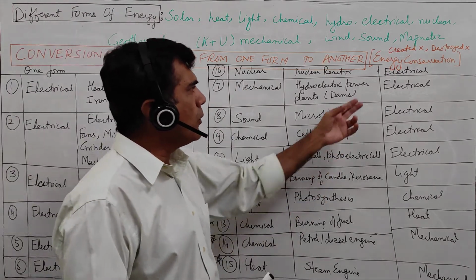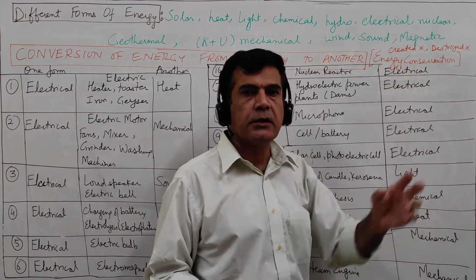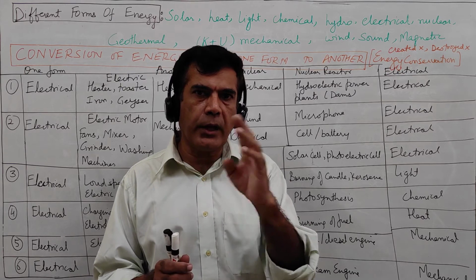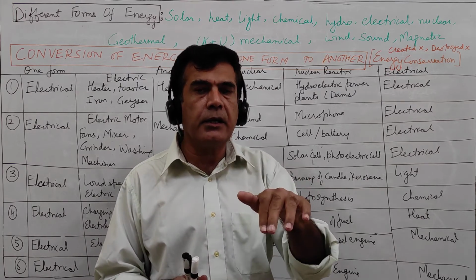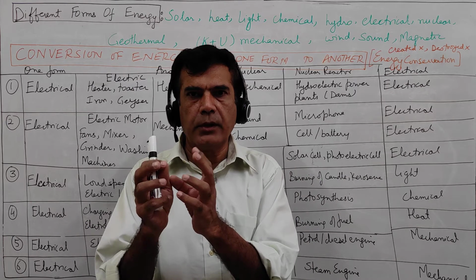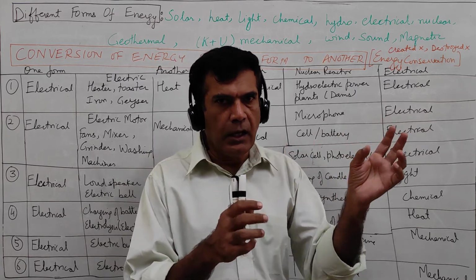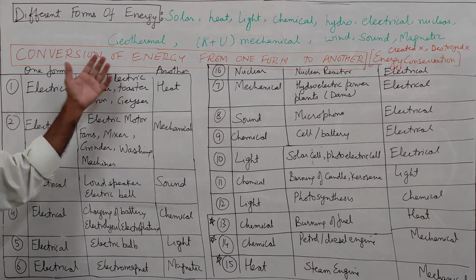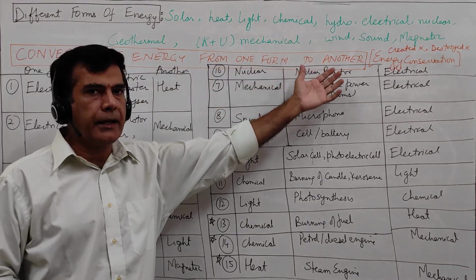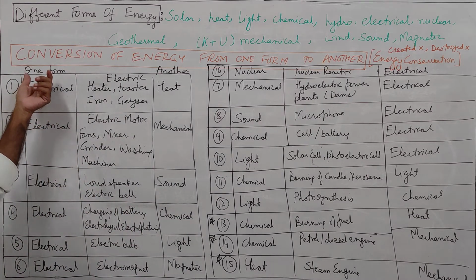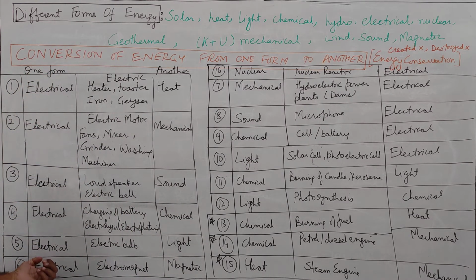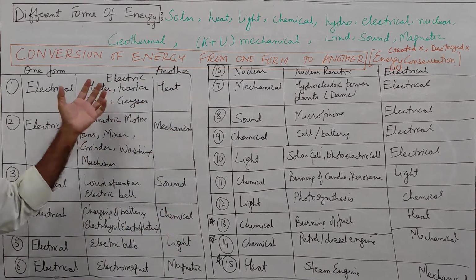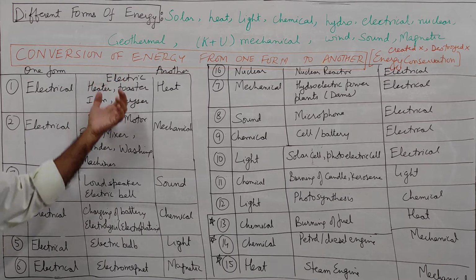And according to the principle of energy conservation, energy can be converted from one form to another. It can neither be created nor be destroyed. Energy can only be converted from one form to another. And we have examples aplenty to prove this point. Conversion of energy from one form to another: one form is written in the first column and the other form is written in the third column. And the devices in which this happens are written in the second column.